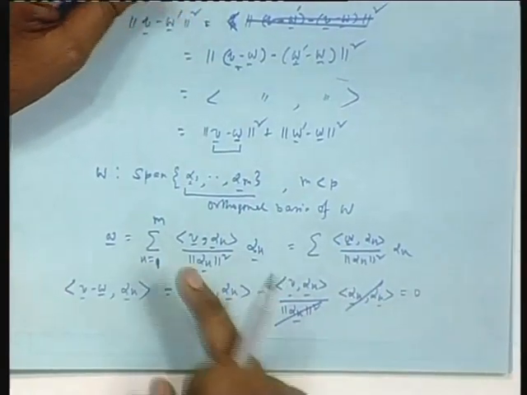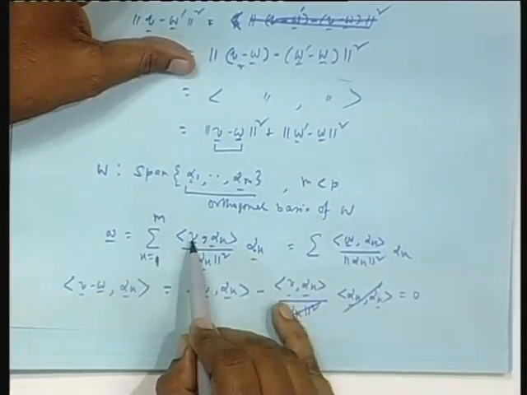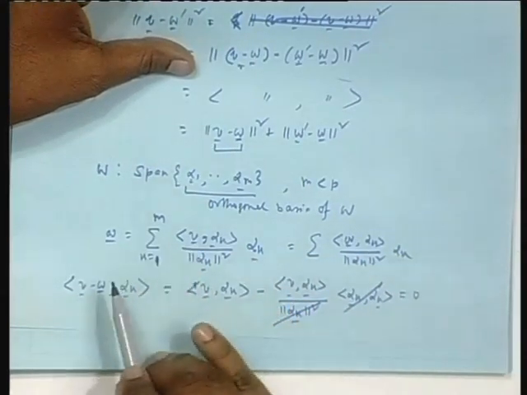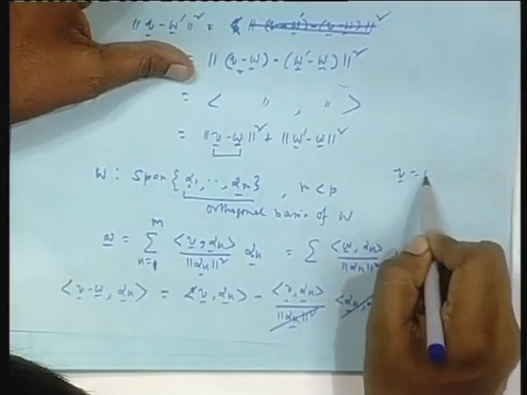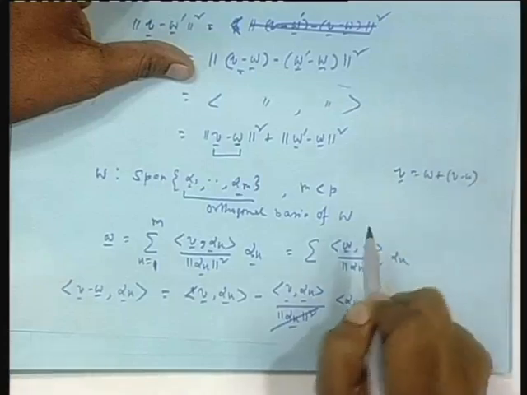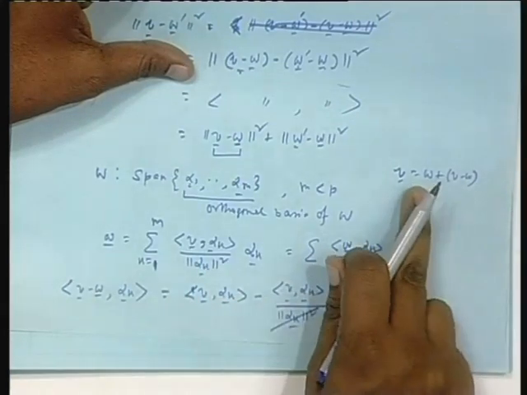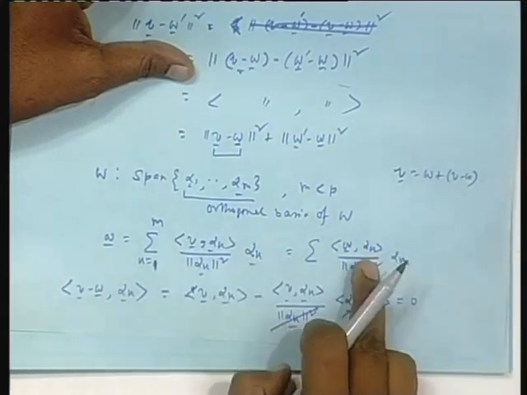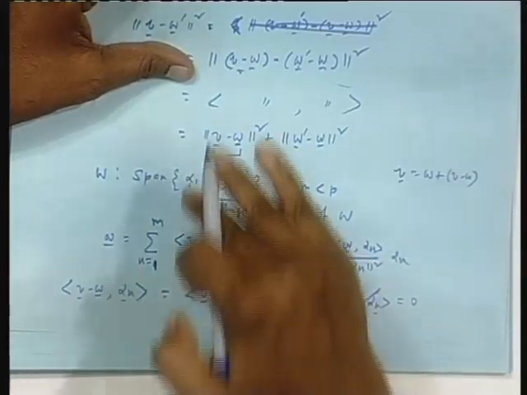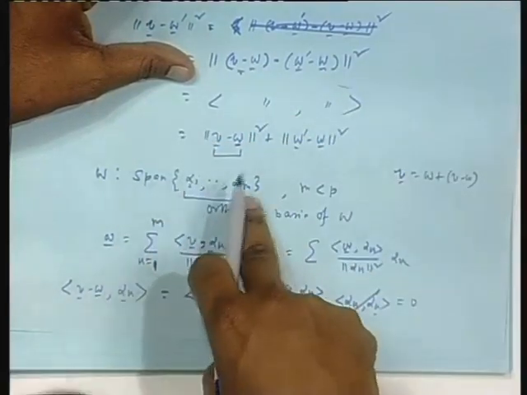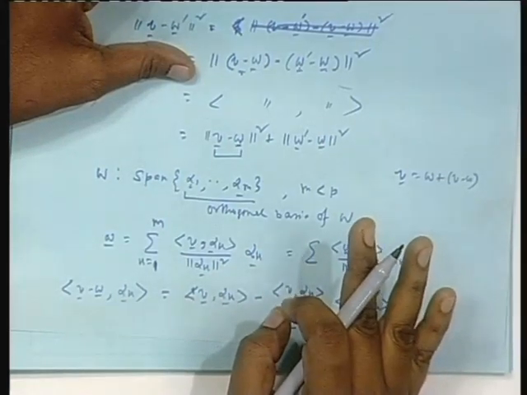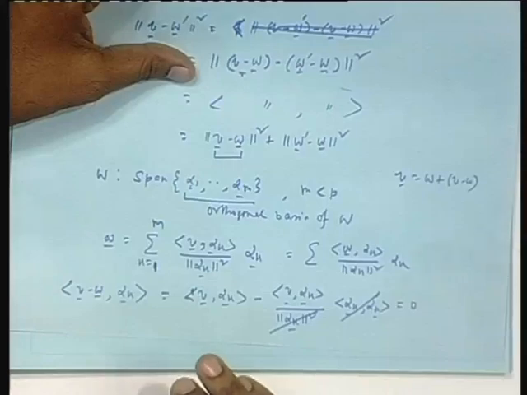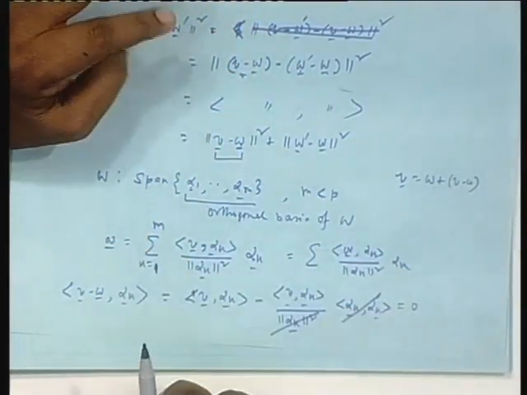But that is the same as this; even from another angle you can see it. V has two components, one is the W component, another is the error component, that is V is W plus V minus W. So if in each inner product you replace V by W and V minus W, W with alpha k comes here, and V minus W is orthogonal to entire W and therefore to each of the alphas. So that inner product goes. So instead of V you can also put W here, remember this. You will see many times I will be playing this kind of trick when deriving adaptive filters and all that later.